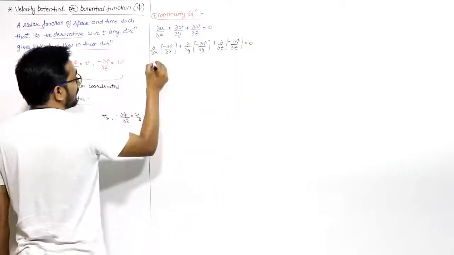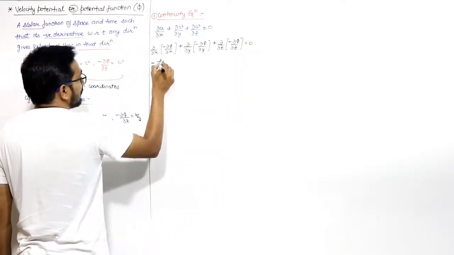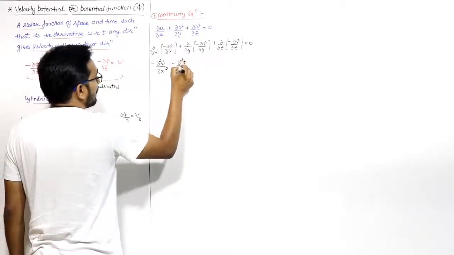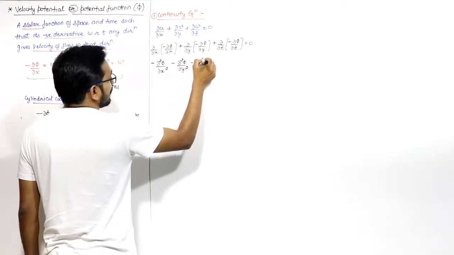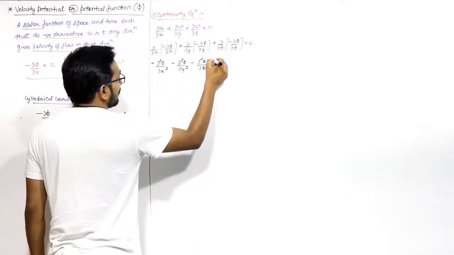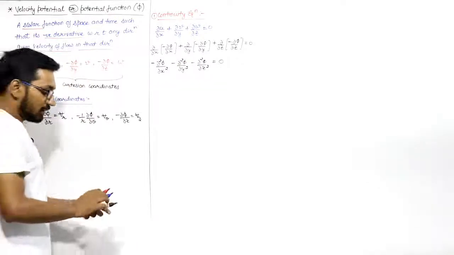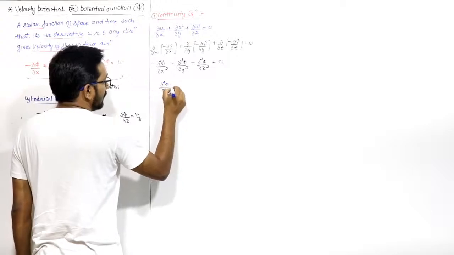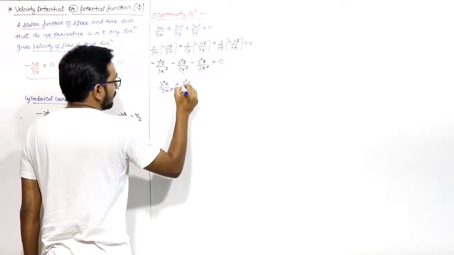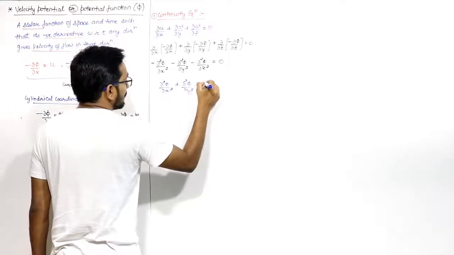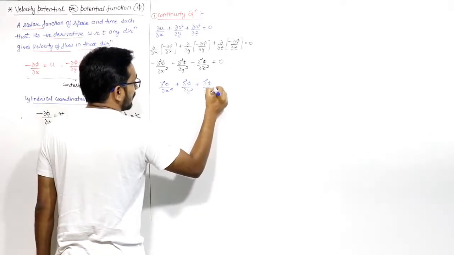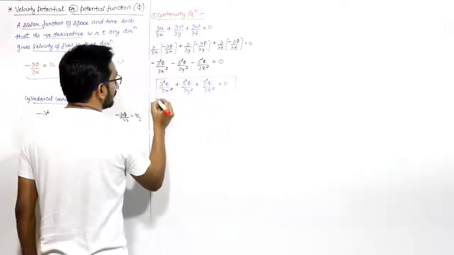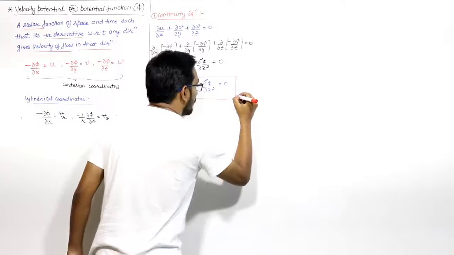If you solve it, this will be minus del square phi by del x square minus del square phi by del y square minus del square phi by del z square equal to 0. Now you can take the minus sign common, so this will be del square phi upon del x square plus del square phi upon del y square plus del square phi upon del z square equal to 0. This is the equation if you put the velocity function in the continuity equation.